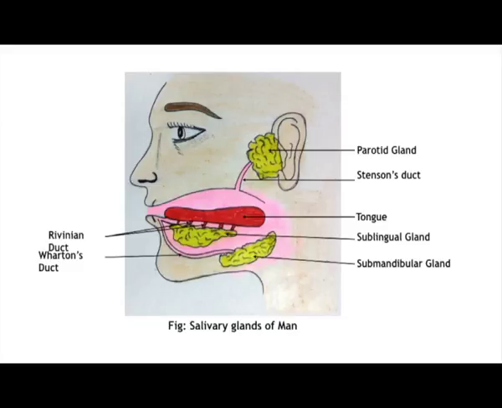If you remember, I discussed in my previous lecture the region which is called the vestibule. The region just after the lip and in between the teeth is called the vestibule, and they secrete the content very close to the upper molar.